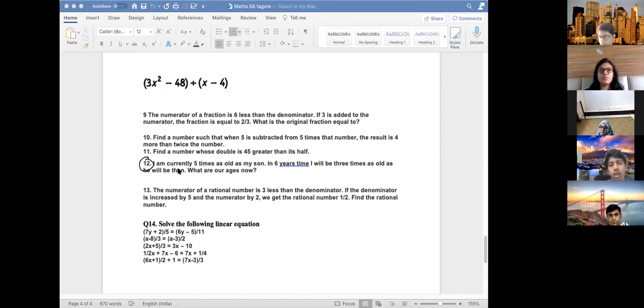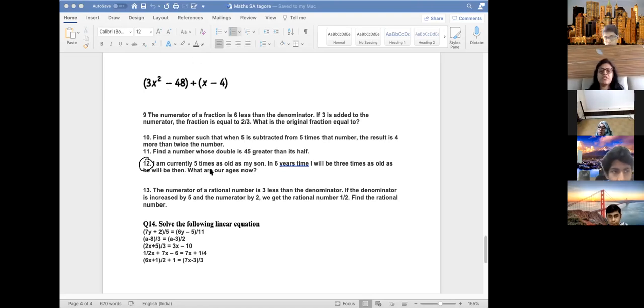How will you do it? What is the present age? Whose age are you supposing? Not the son's age after 6 years. First you have to suppose the son's present age is x.